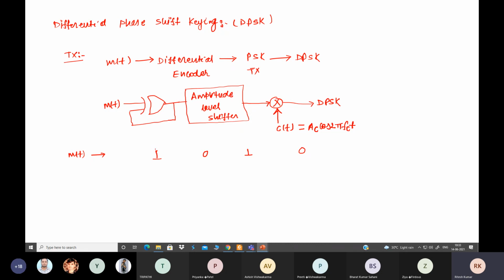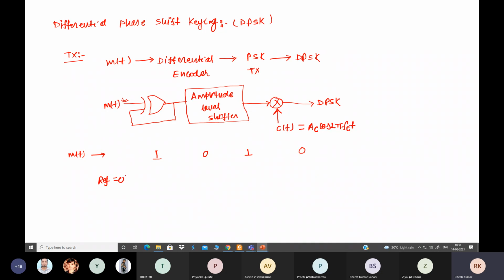Now this bit stream is applied to one input of the XOR gate, and it takes the XOR with the previous output. In order to decide the previous output of this XOR gate, we take one reference bit, and generally that reference bit is taken as 0.